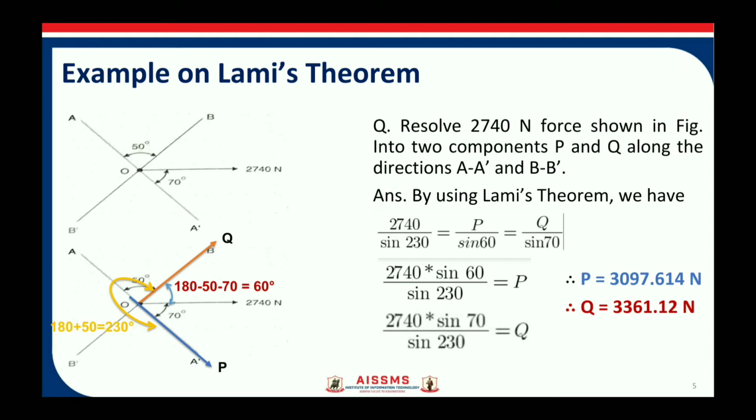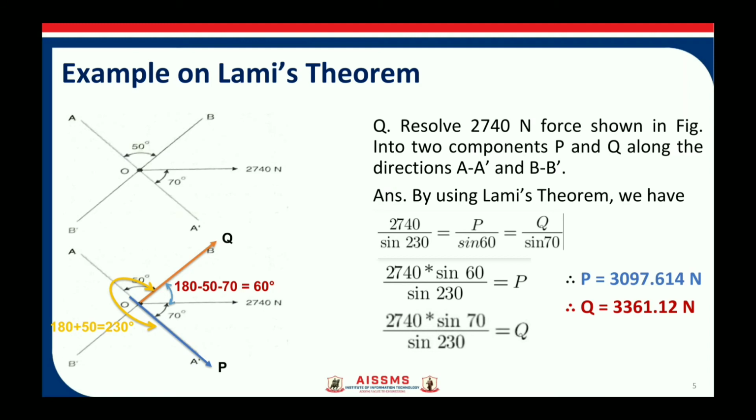In the same way, if we want to find out the angle between the force P and force Q, it is either the addition of 60 plus 70, or we can take it the other way around as 180 plus 50, that is 230 degrees.